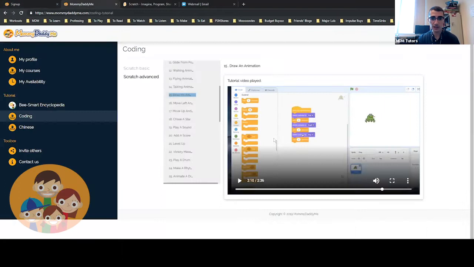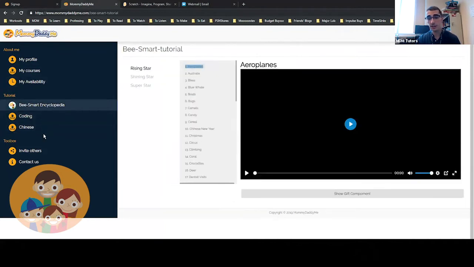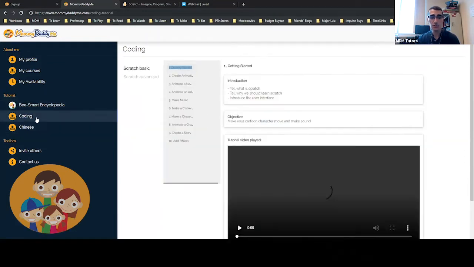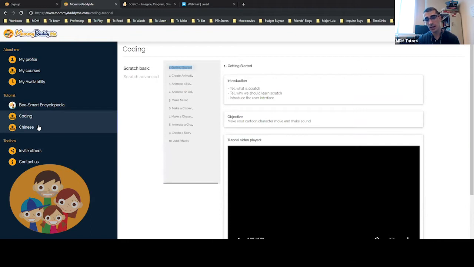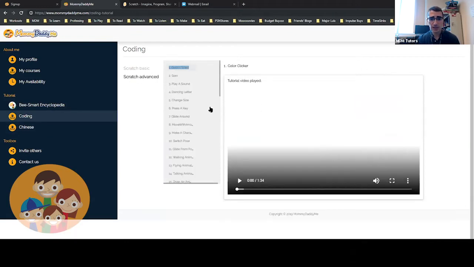I'll switch over to this tab, and you'll see that there are a whole bunch of different courses available, from learning English with Be Smart Encyclopedia, to learning Mandarin Chinese, to learning coding, which is what we're going to do today. So let's take a look at the basics of what we're going to do today. Today's main lesson is going to be learning how to draw an animation. So let's watch this quick video which has English and Chinese subtitles.